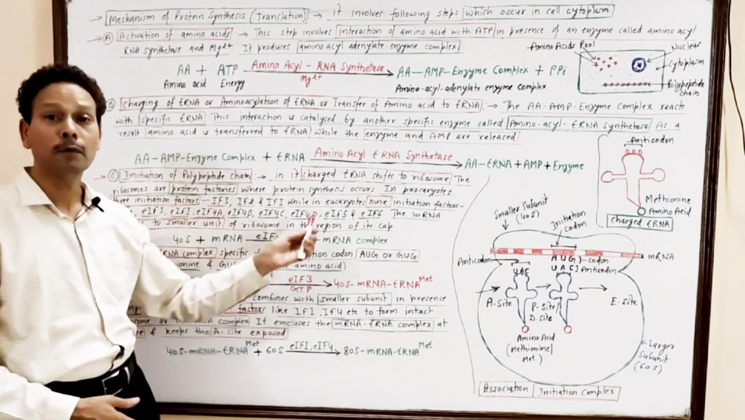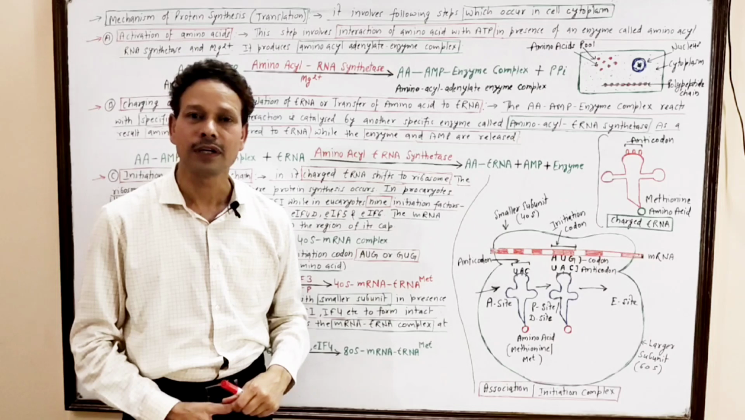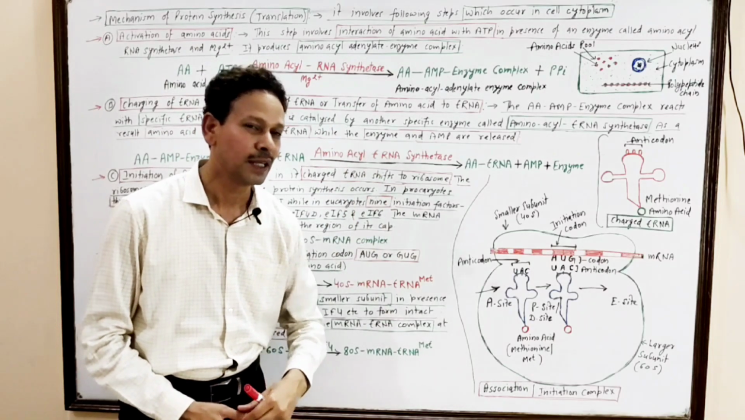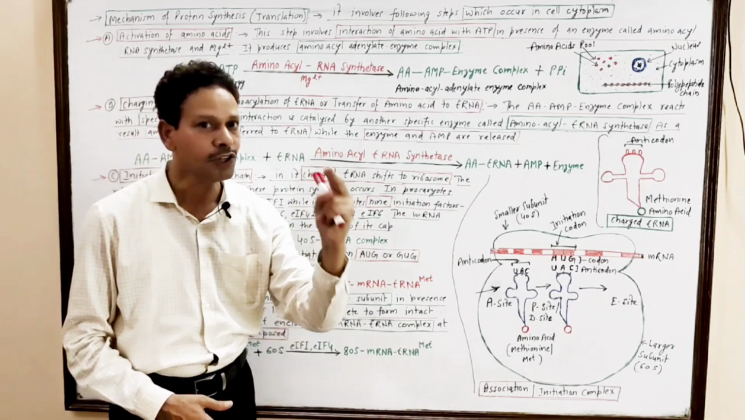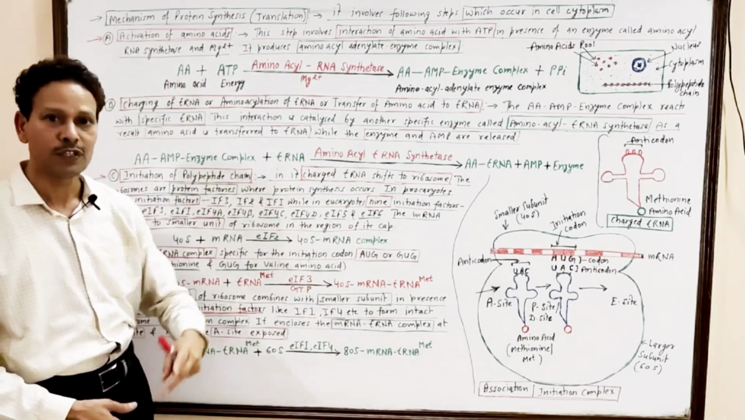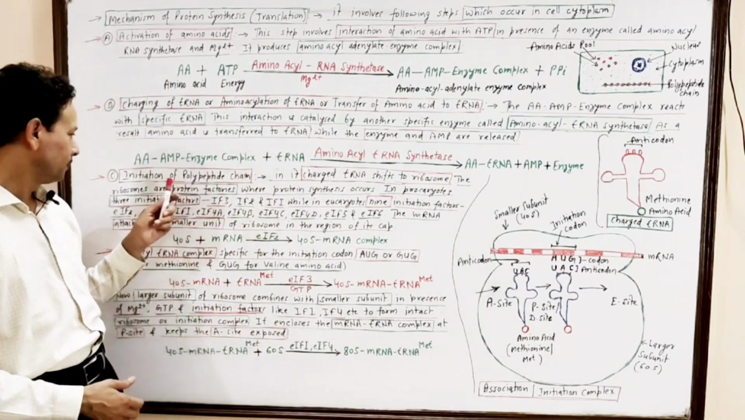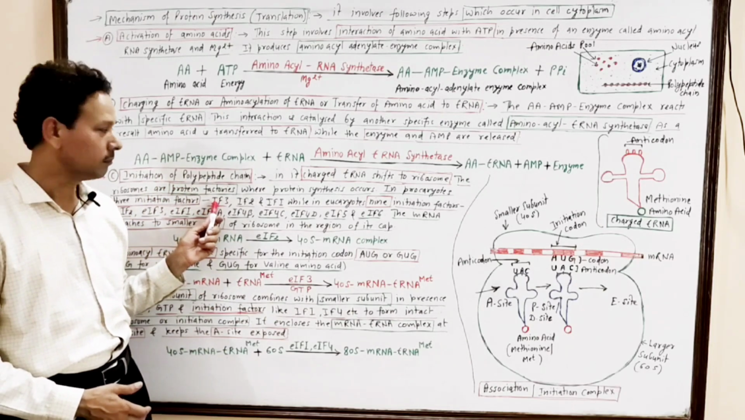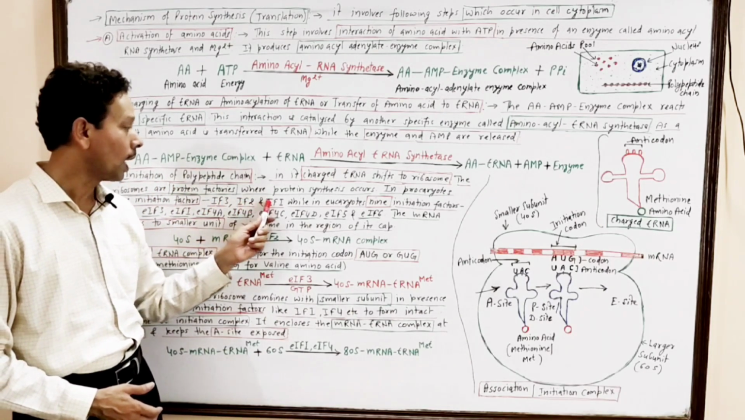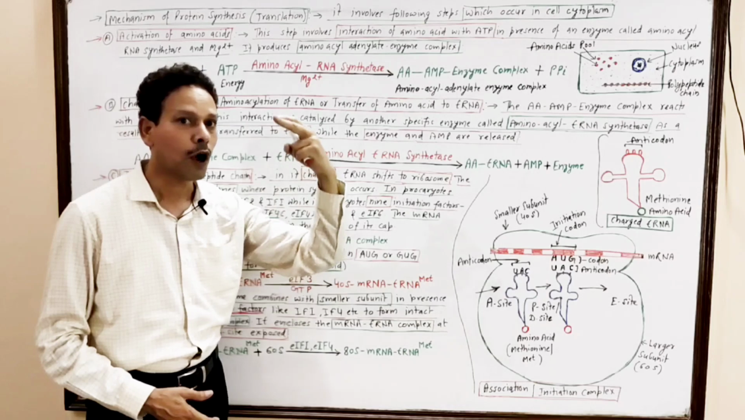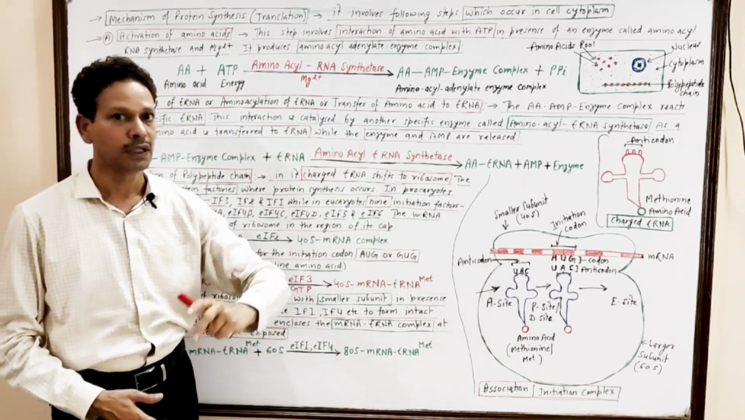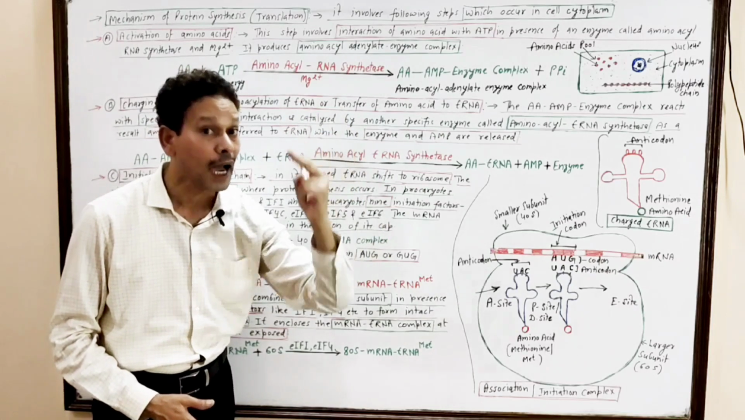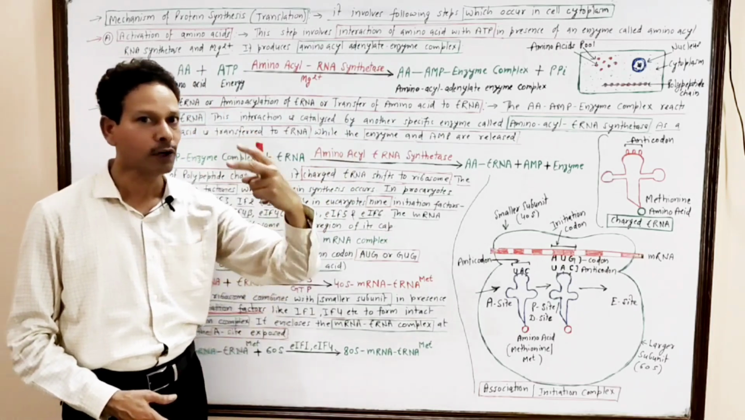And this entire process, initiation of translation, in case of prokaryotes, requires 3 initiation factors. The initiation factors of prokaryotes, which are 3 in number, are IF3, IF2, IF1. Competitive exam students, please note down, in case of eukaryotes, the initiation factors are 9 in number. In prokaryotes, these are 3.